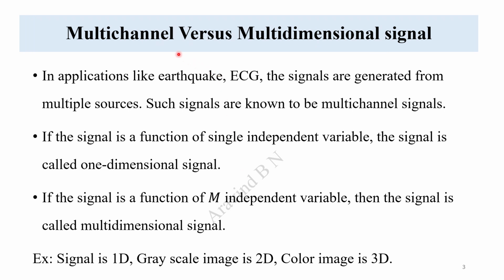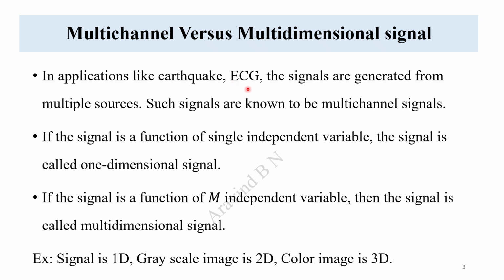Let us start with the multi-channel versus the multi-dimensional signal. So, first with the multi-channel. If you are going to get a signal from several sources, we call that the multi-channel signal. For example, earthquake data, that's the seismic data. That will not be taken from one location, that will be taken from multiple locations for processing.